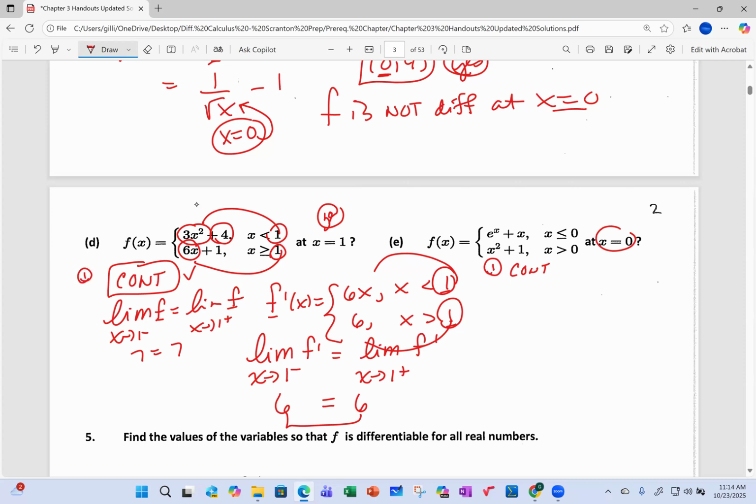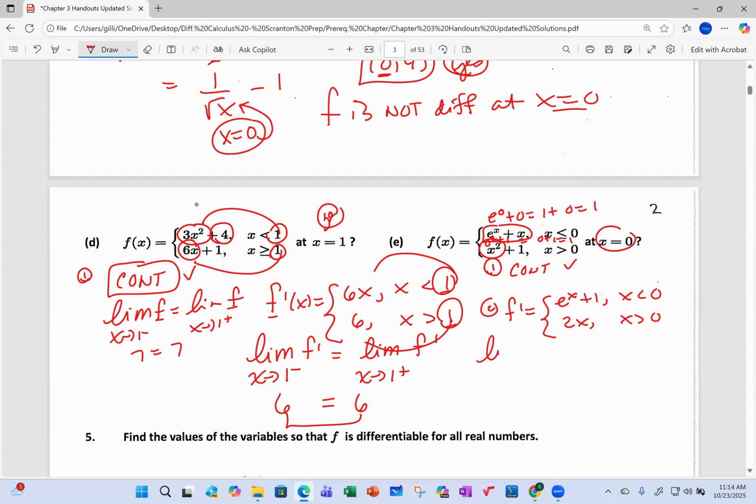So I put in this, guys, e to the 0 is 1, and 1 plus 0 is 1. And 0 squared is 0 plus 1 is 1. And 1 does equal 1. So the function is continuous, check mark. But the derivative has to be found by doing a piecewise function. And the derivative of the top is e to the x plus 1 for x less than 0. And the derivative of the bottom is 2x for x greater than 0.